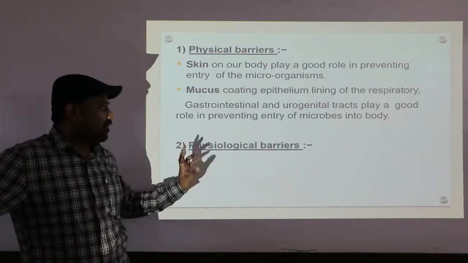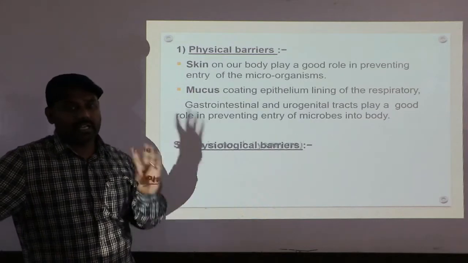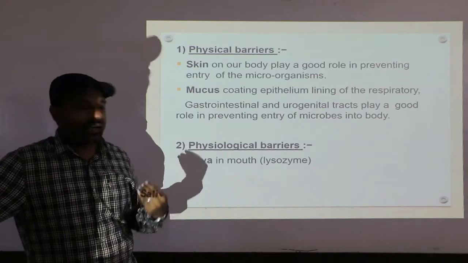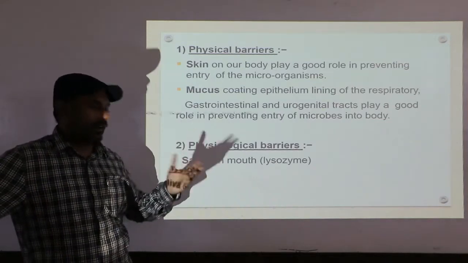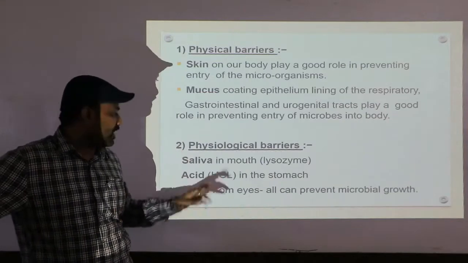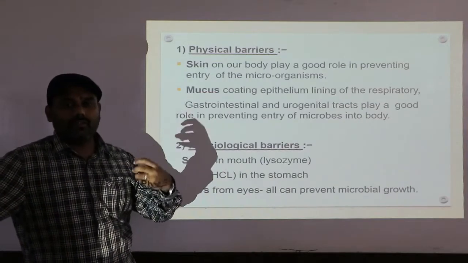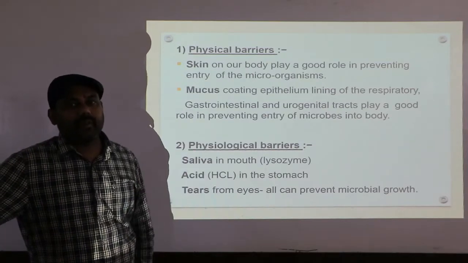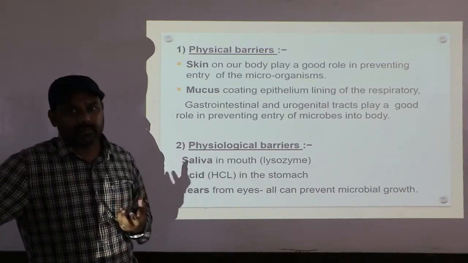And the physiological barriers include saliva in the mouth, HCl in the stomach, and tears in the eyes. Whatever food we eat and water we drink may be contaminated with microorganisms or pathogens.